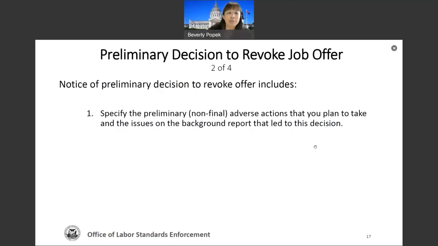Now, moving on, your notice of preliminary decision should include things such as when you're sending this and what you plan to do. Be super clear about it and super clear on what the issues on the background report are that led you to this decision. And they have to be the directly related items.